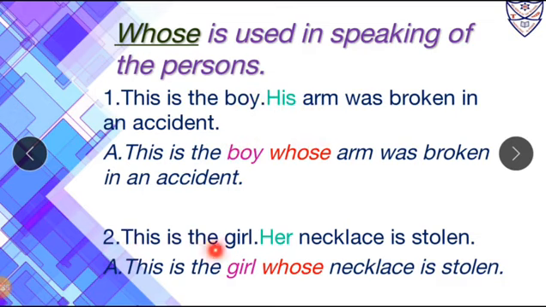Number 2, this is the girl, her necklace is stolen. So again, to join both these sentences we will use whose as a relative pronoun. So the answer is, this is the girl whose necklace is stolen.